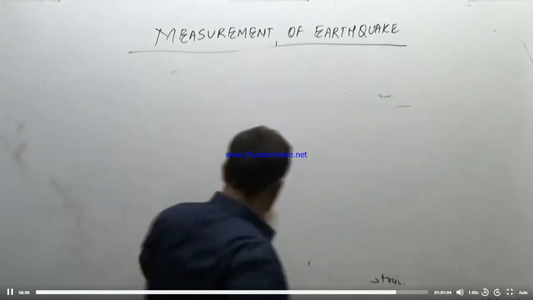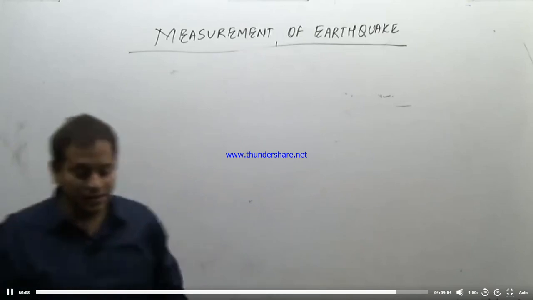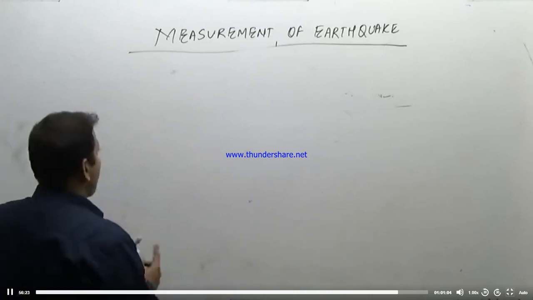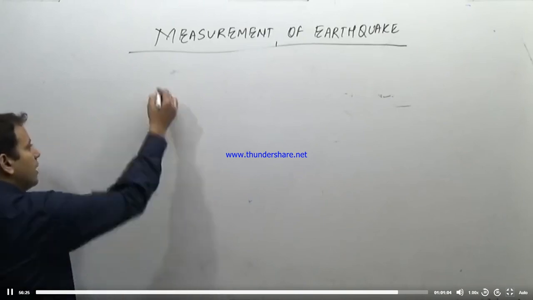Or why, even if the energy released is the same, will there be any difference in magnitude? Now suppose this is a bulb of light.